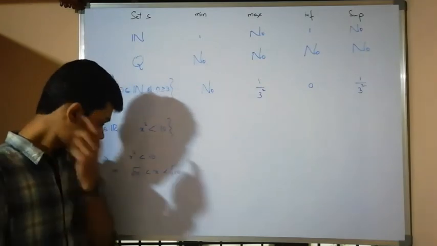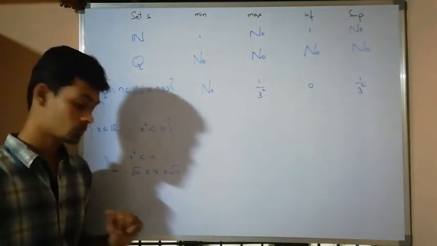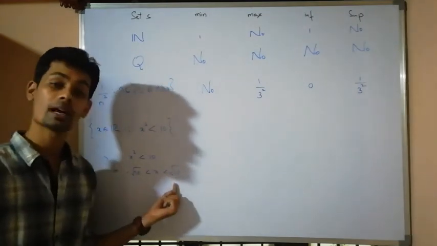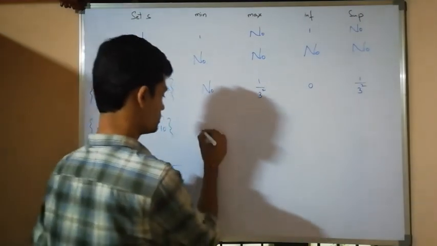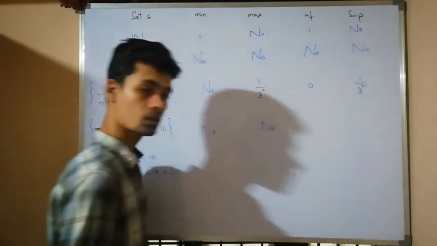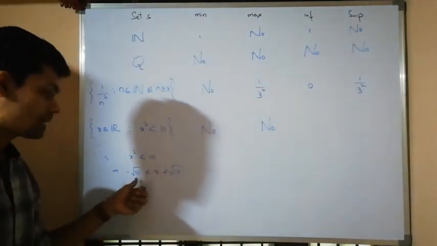Now, what about the minimum? Minimum does not exist in this set. Similarly, maximum does not exist. No minimum, no maximum. But infimum exists.